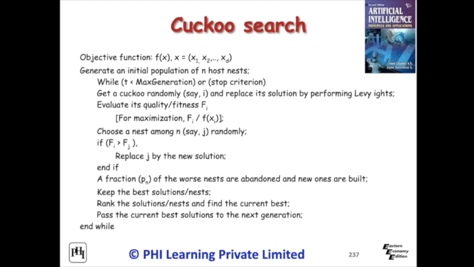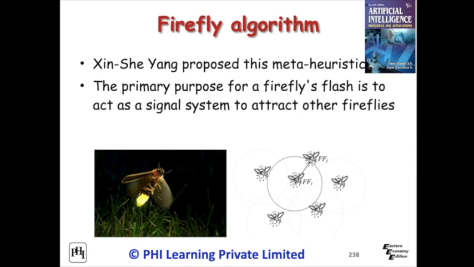The primary purpose for a firefly's flash is to act as a signal system to attract other fireflies. Firefly algorithm is proposed based on the behavior of fireflies on flashing patterns. The firefly and the artificial fireflies are shown in figure. Fireflies use 3 rules for their communication. They are unisex. The attractiveness of a firefly is proportional to distance and brightness. The brightness is determined by the landscape of objective function.